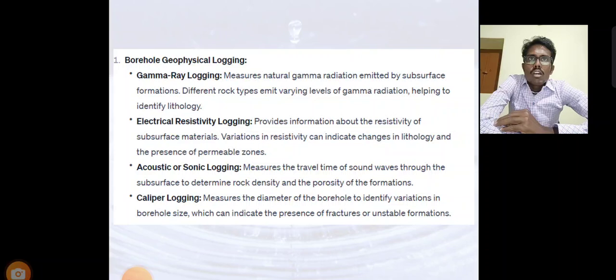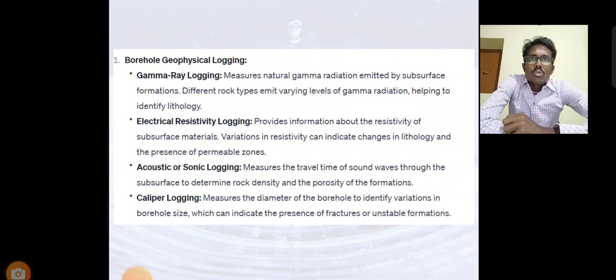First, gamma ray logging measures the natural gamma radiation emitted by the subsurface formation. Different rock types emit varying levels of gamma radiation, helping to identify the lithology. The next one is electrical resistivity logging, which provides information about the resistivity of the subsurface materials. Variation in resistivity can indicate changes in lithology and the presence of permeable zones. Permeable zones here mean there may be water present.